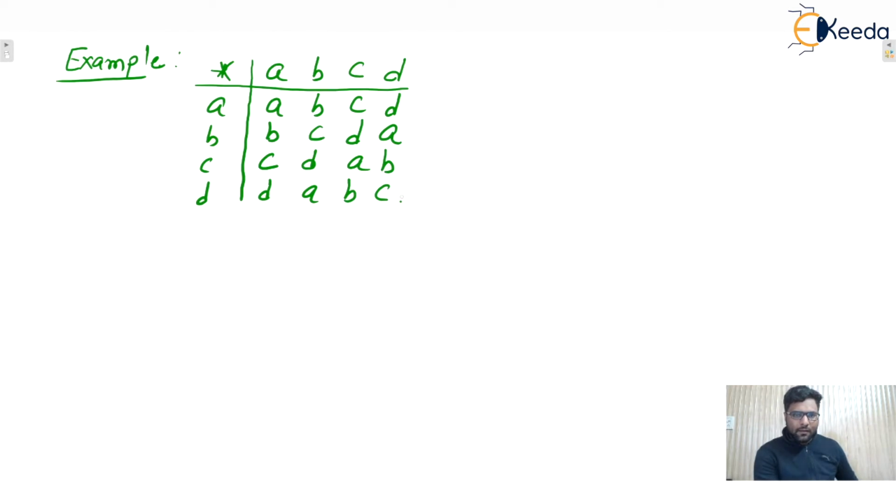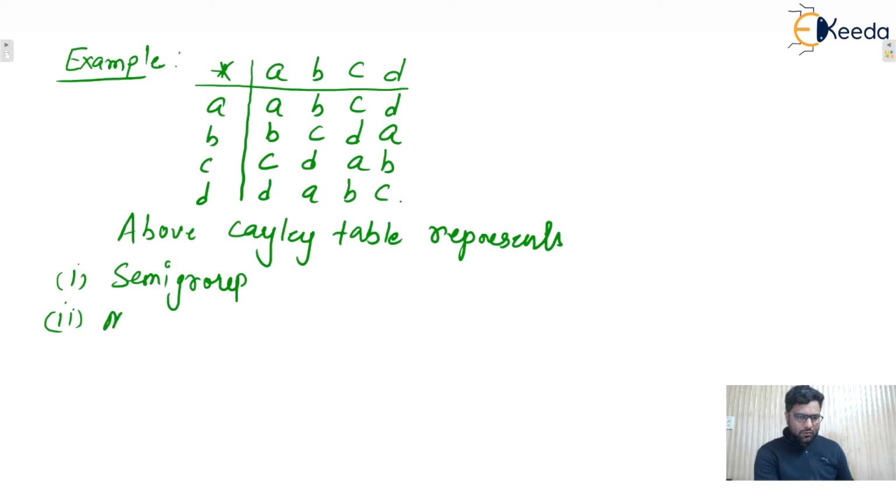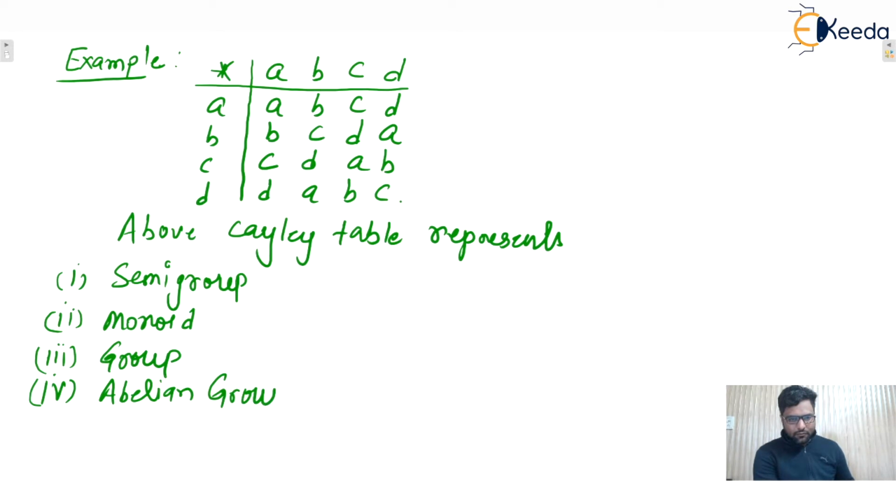Then the question will be: this Cayley table represents a, option 1, semigroup; second one, monoid; option third, group; and last option, abelian group. So we'll see one by one.